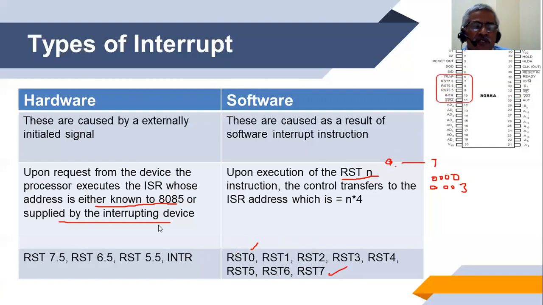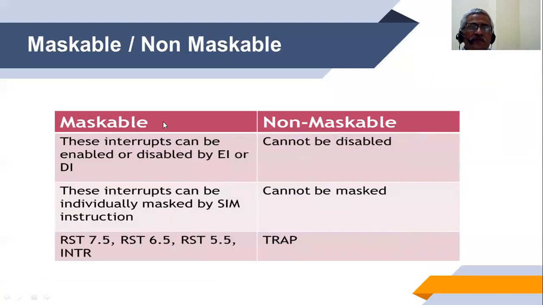Coming to another classification, these interrupts can be maskable and non-maskable. Maskable means we can mask it, we can stop the interrupt from happening. Non-maskable means we cannot stop it, we have no control over such interrupts. A maskable interrupt can be enabled or disabled by the EI and DI instructions. The non-maskable cannot be disabled. Once they occur in the system, their execution will definitely take place.